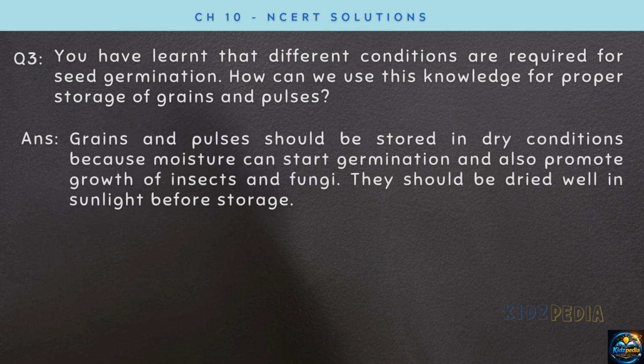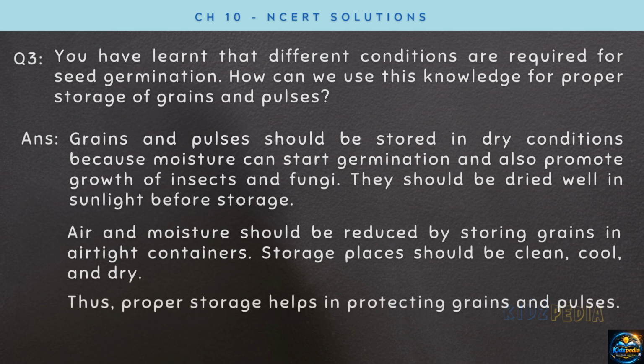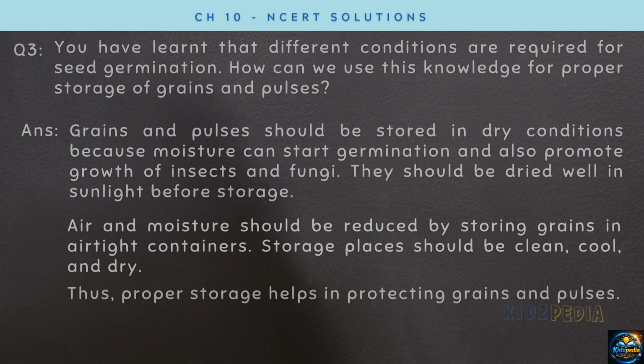For proper storage, grains and pulses should be stored in dry conditions because moisture can start germination and cause spoilage. They should be dried well in sunlight before storage. Air and moisture should be reduced by storing grains in airtight containers. Storage places should be clean, cool and dry. Thus, proper storage helps in protecting grains and pulses.